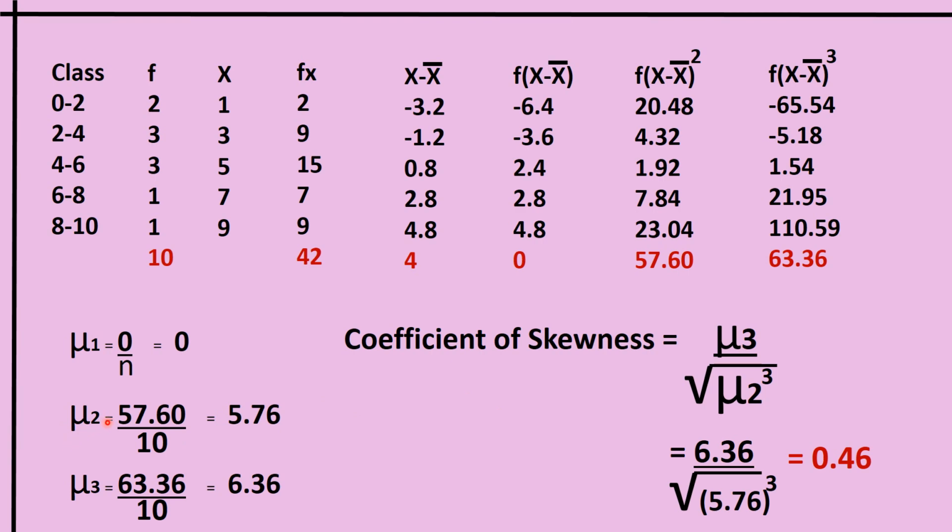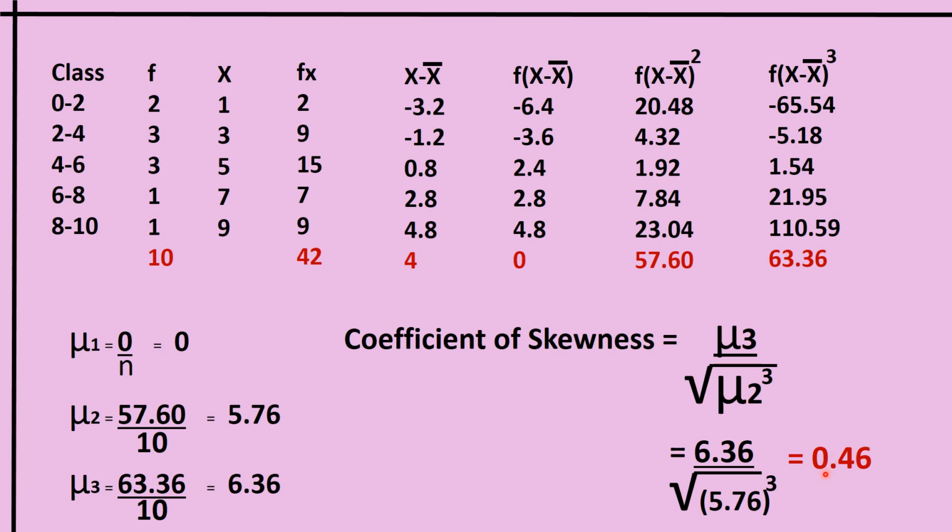Mu2 is 57.60 divided by 10, that is 5.76, and mu3 is 63.36 by 10, that is 6.36. When that is applied in the formula, 6.36 divided by square root of 5.76 whole raised to the power of 3. The answer is 0.46. So the coefficient of skewness here is 0.46.